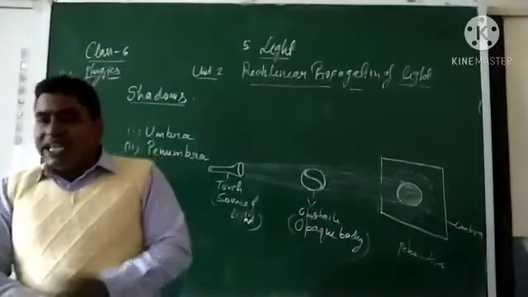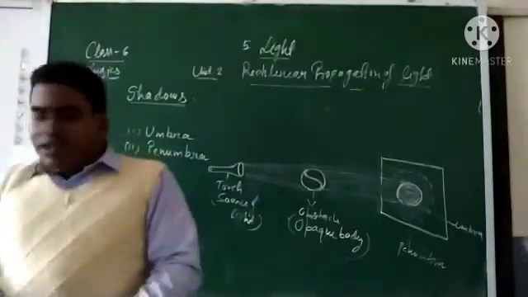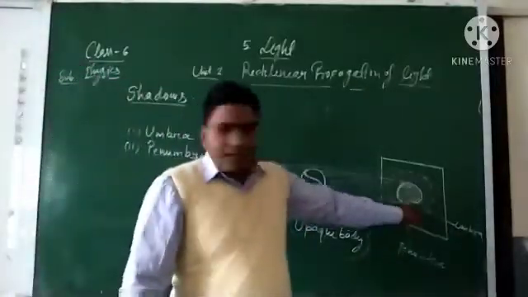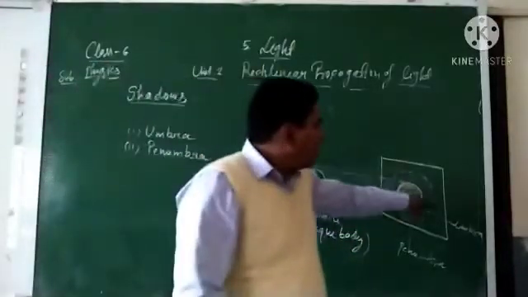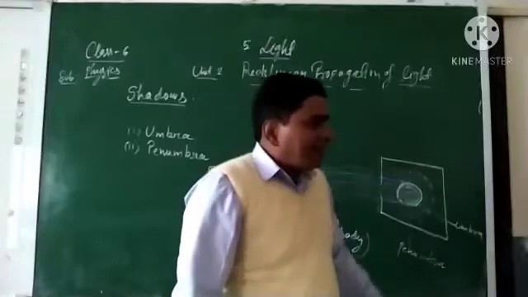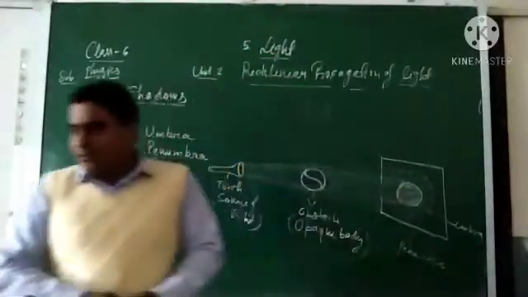So when the shadow of any object is formed on the screen, the nature and quality of the shadow depend upon what? First, this dark region is called shadow, where no light is seen. The partially dark region is called the penumbra, and this is the umbra region.